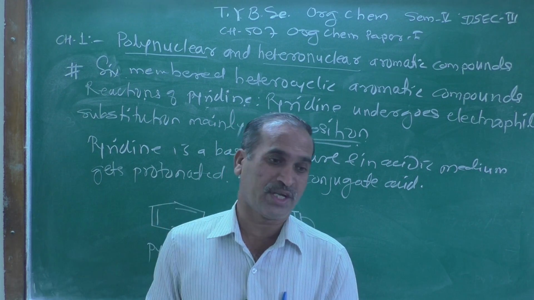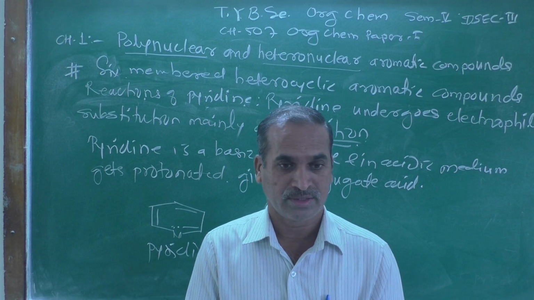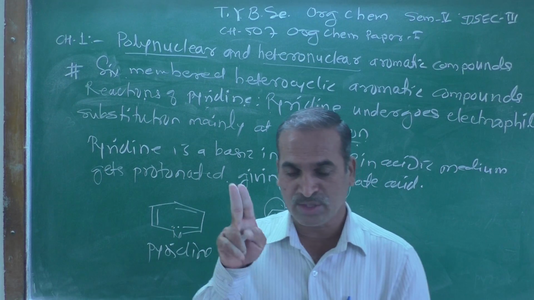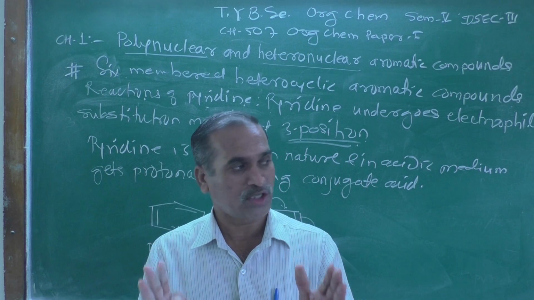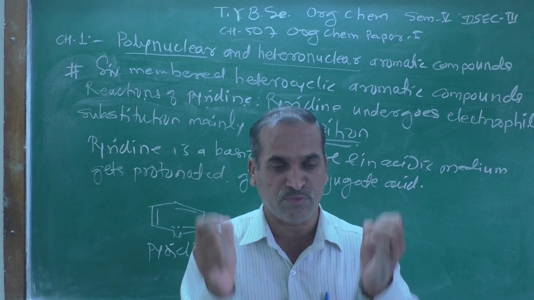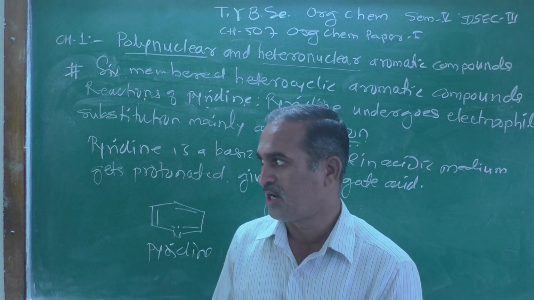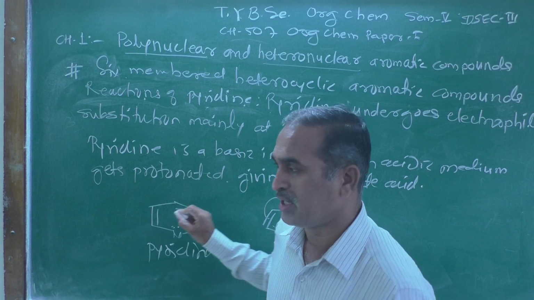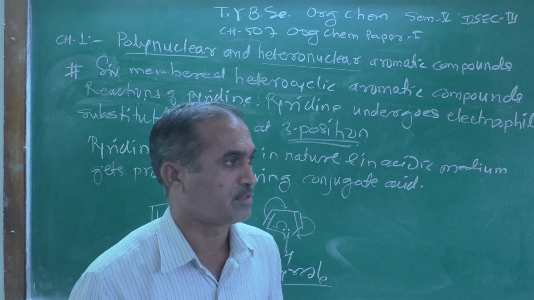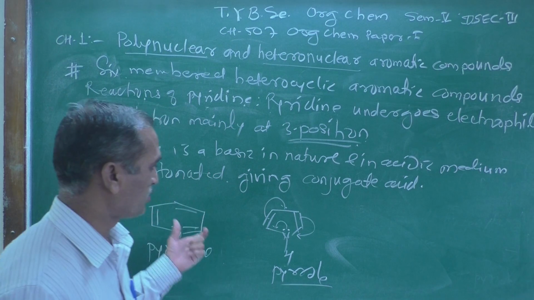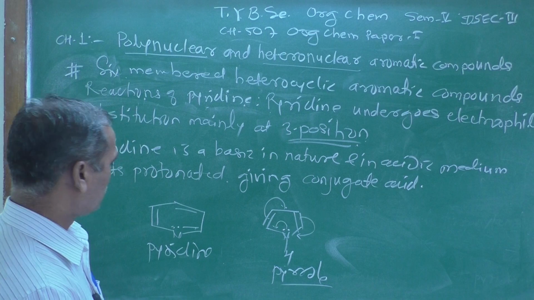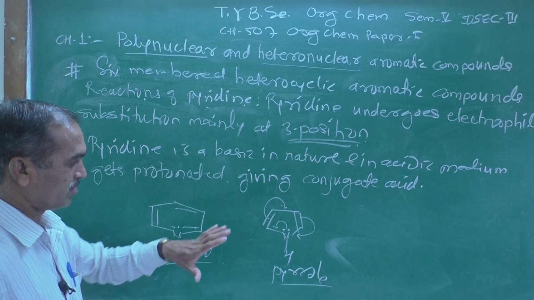But the nitrogen atom is in the ring, and the nitrogen atom has a lone pair, that lone pair is not involved in delocalization. It is free for donation, and therefore pyridine acts as a base in nature. So that is the reason why pyridine shows basic property unlike pyrrole.